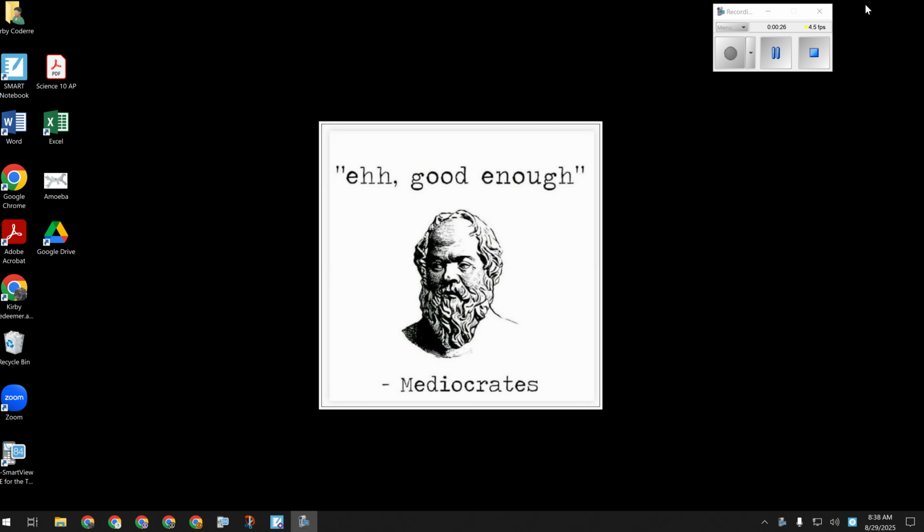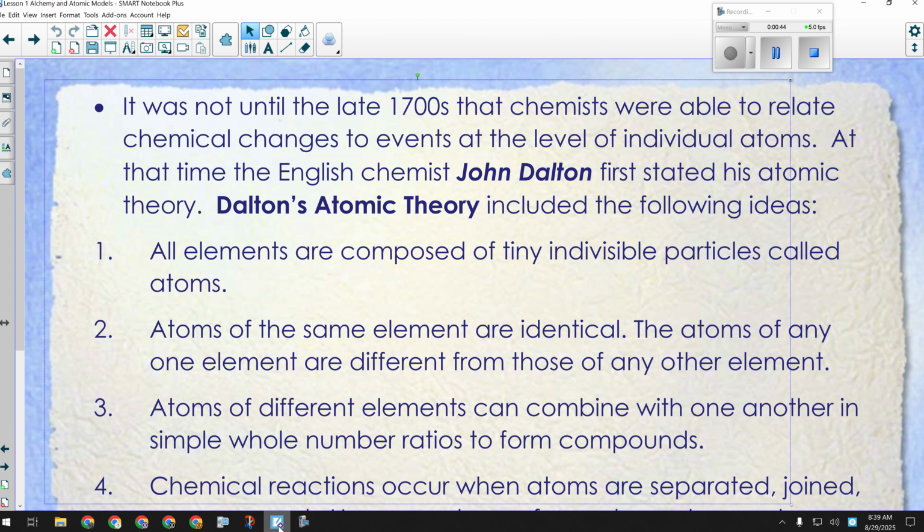Okay, that's why I was inspired to have this meme up for today. Another great Greek thinker. Good enough, right? It's not really true. Mediocrities is not a real person, but I thought it was funny. Because I have lots of dad jokes, and there'll be a different one up every day, because I'm lame that way. All right, so you can groan and roll your eyes. That's totally what I'm going for.